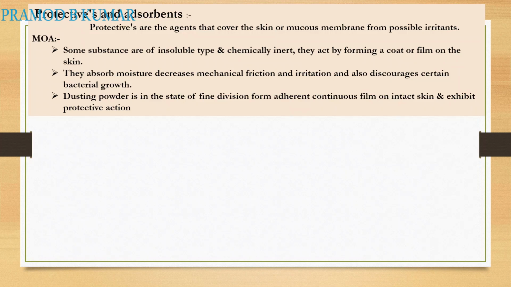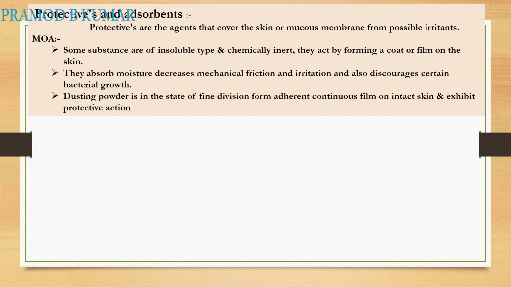What are protective agents and absorbents? Protectives are the agents that cover the skin or mucous membrane from possible harm. They act as a barrier so that microorganisms or anything else does not penetrate into the skin. So this is their mechanism of action.